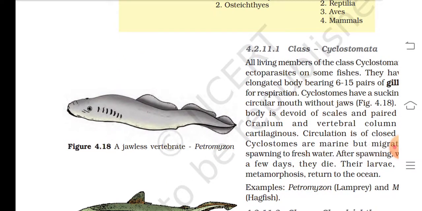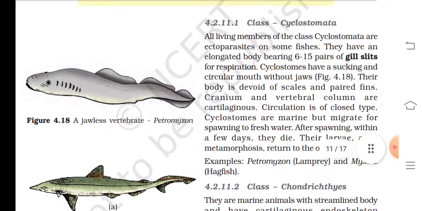4.2.11.1 Class Cyclostomata. All living members of the class Cyclostomata are ectoparasites on some species. They have an elongated body bearing 6 to 15 pairs of gill slits for respiration. Cyclostomes have a sucking and circular mouth without jaws. Their bodies are devoid of scales and paired fins.